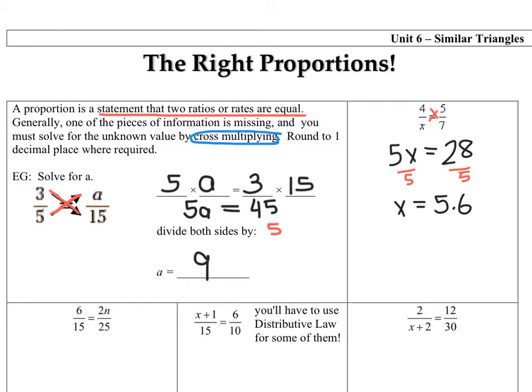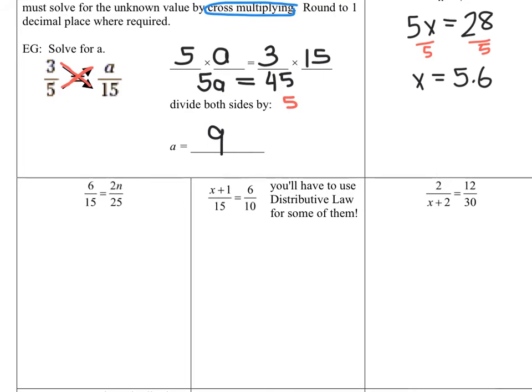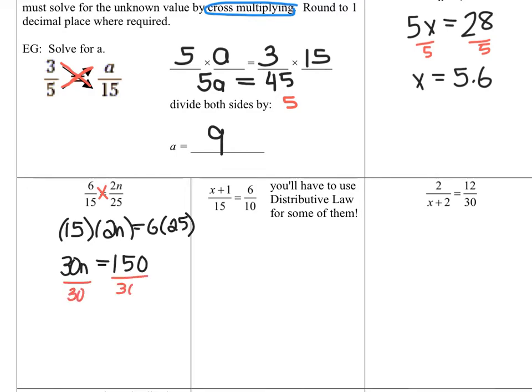Okay, let's try a few more complicated examples. So here the only difference is that we don't just have the variable n, it's 2n, but the process is identical. I'm going to cross multiply, and I'm going to show it the longer way. So I'm going to do 15 times 2n is equal to 6 times 25. So 15 times 2n is going to be 30n, and then 6 times 25 is going to be 150. Now I can divide both sides by 30, and I get an n value of 5.